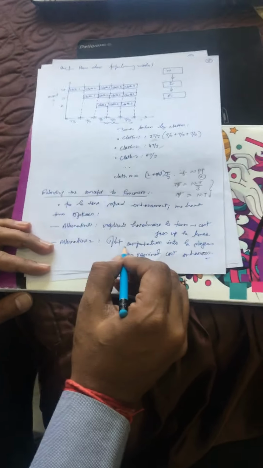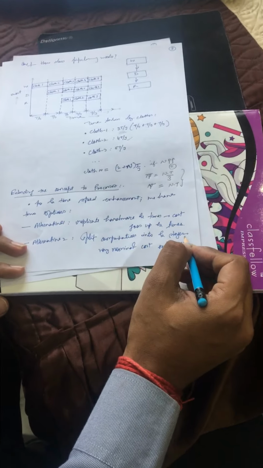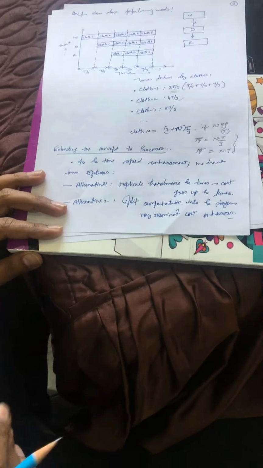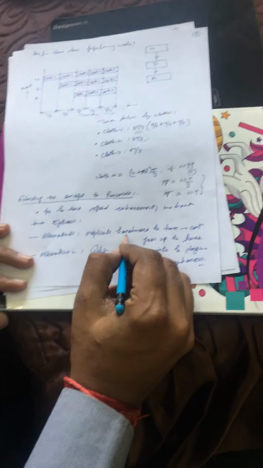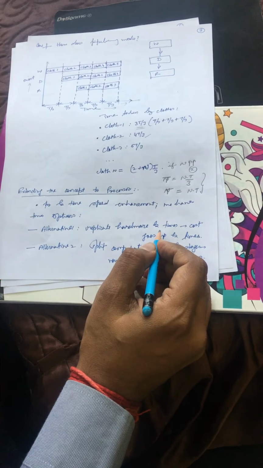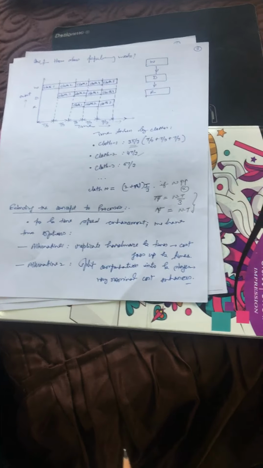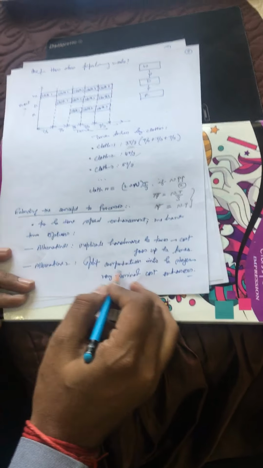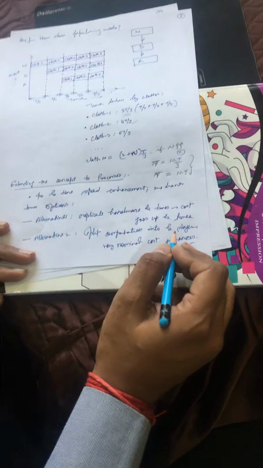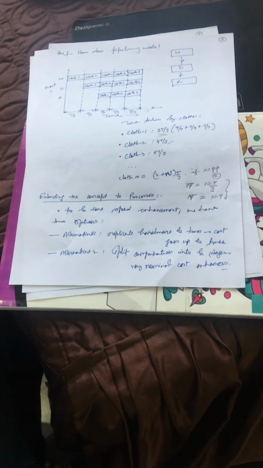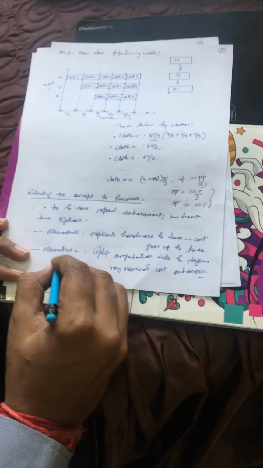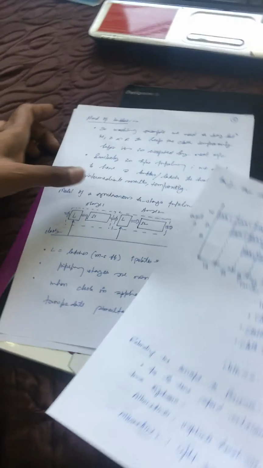And alternative 2 is to split the computation into k stages. If we replicate the hardware k times, this will be a costly affair. On the other hand, splitting the computation into k stages increases the cost of the system only nominally. So the preferable answer is alternative 2.